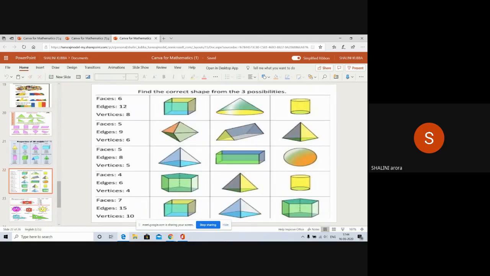Similarly, after teaching, you can use it for assessment also. Infographics can be used for assessment. This is a type of worksheet. Some pictures are given, and they will be answering by finding the correct shape from the three possibilities given. Now they have to tell which shape has 6 faces, 12 edges, and 8 vertices. So they'll get to know this is the first figure. Likewise, you can use it for assessment also.